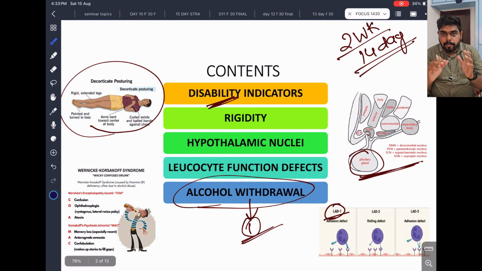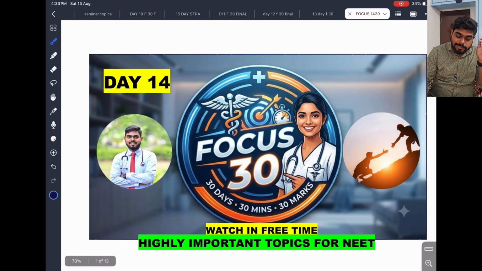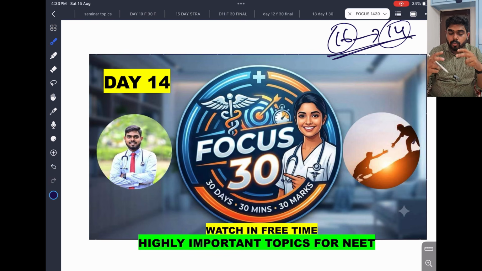Even though the topics are very small, this is very, very important. You should know these points. Without this, there is no NEET exam. You at least learn this, make it in your 20th notebook, revise it multiple times. So I completed 14 days. Still I have 16 days to go, and NEET has only 14 days remaining. So I have to do something called 2 days special.